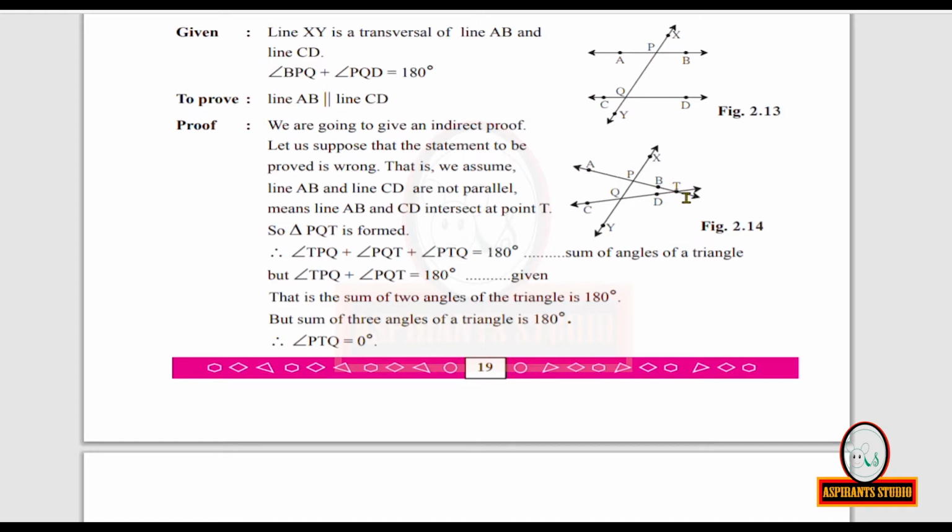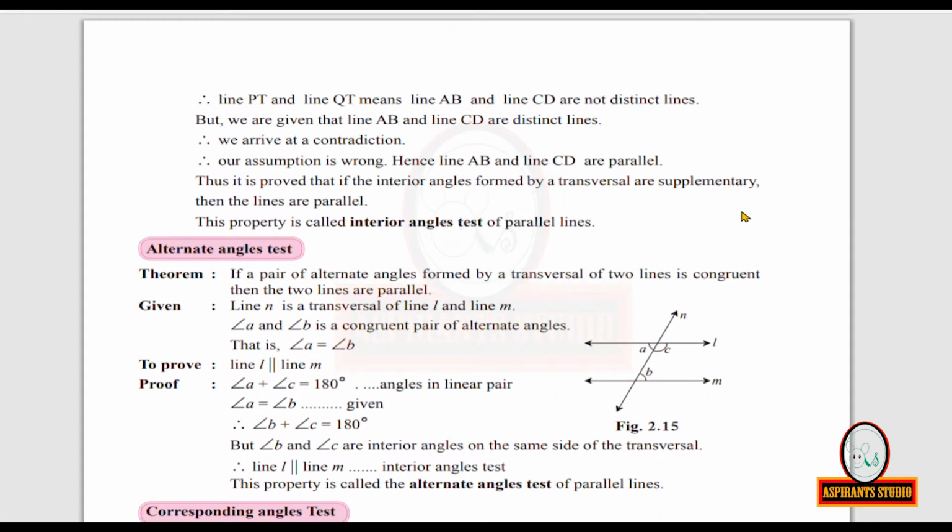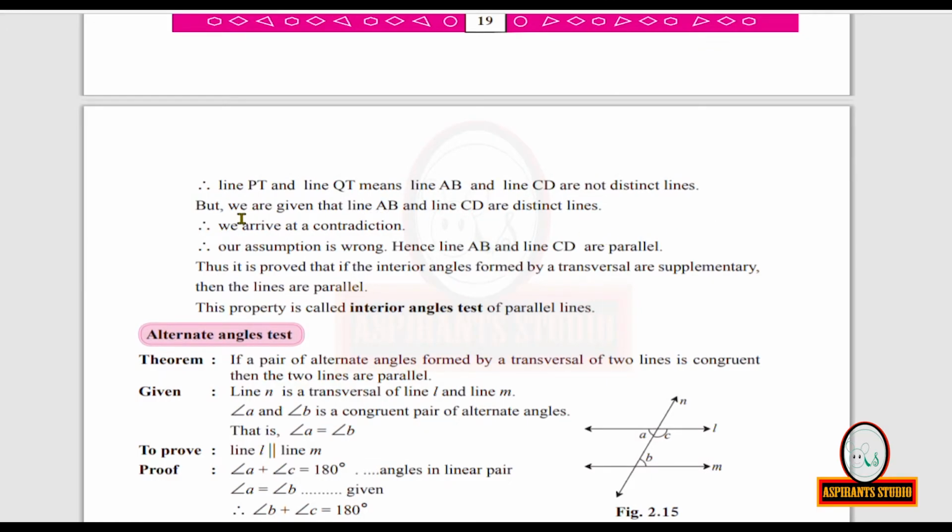Line PT, which is otherwise line AB, and line QT, which is otherwise line CD, are not distinct lines. They are one and the same line. Then only you will get 0 as the angle between them. But we are given that line AB and line CD are distinct lines. Therefore, we arrive at a contradiction.